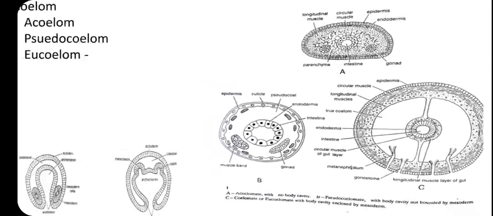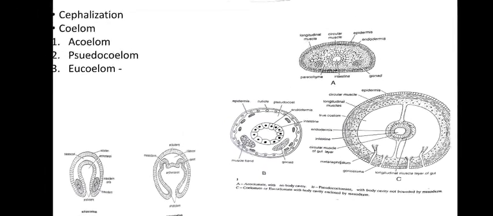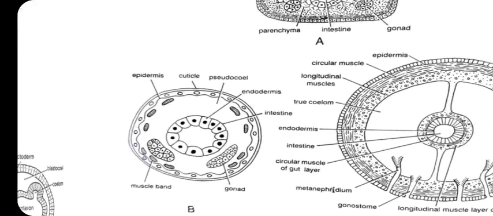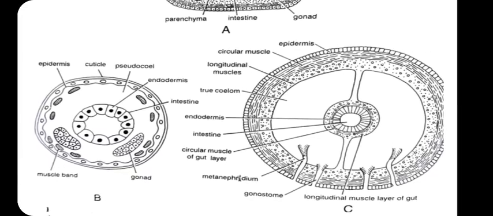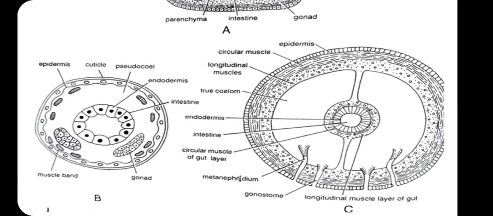The next one is eucoelom, true coelom. Eu means true, coelom means body cavity. Now, what is a true body cavity? A true body cavity is one where the body cavity is formed either by the splitting of the mesoderm or outpouching of the gut, and it is lined by epithelial cells.